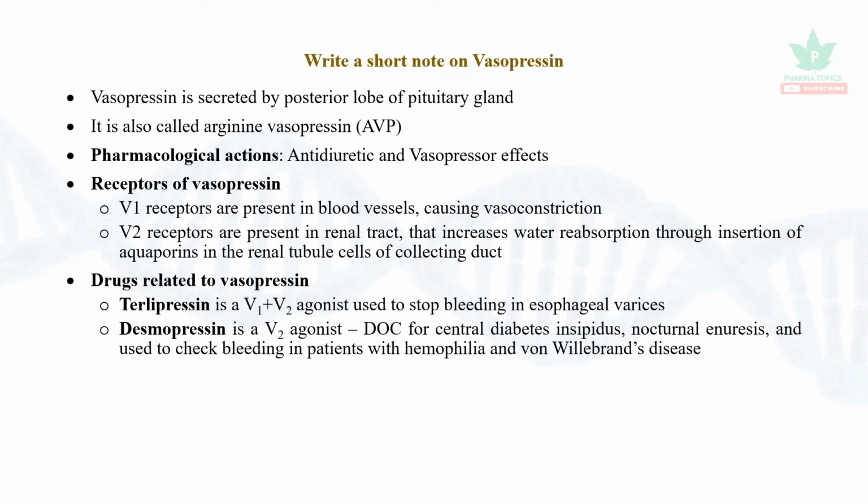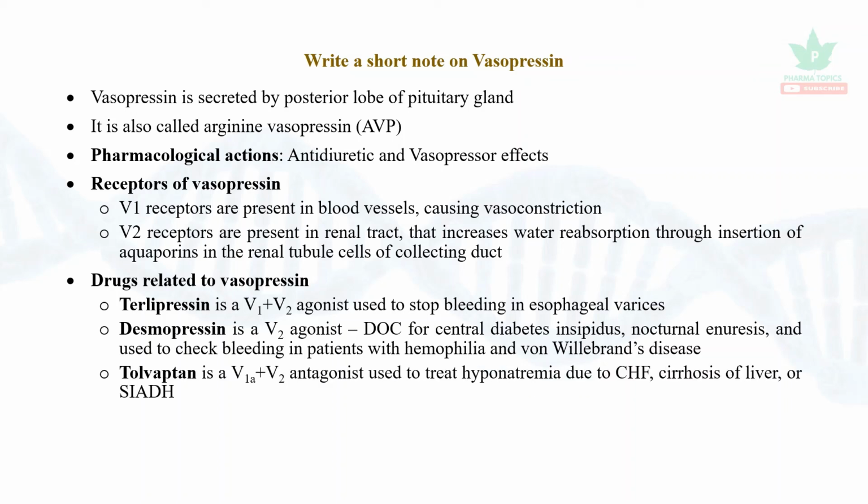Desmopressin is also useful in nocturnal enuresis, and it is also used to check bleeding in patients with hemophilia and von Willebrand disease. Tolvaptan is a V1A and V2 antagonist used to treat hyponatremia due to congestive heart failure, cirrhosis of liver, or syndrome of inappropriate antidiuretic hormone secretion, which occurs in some of the cancers.